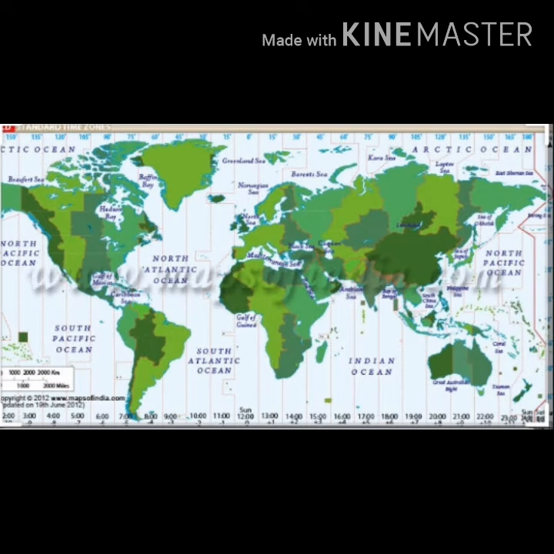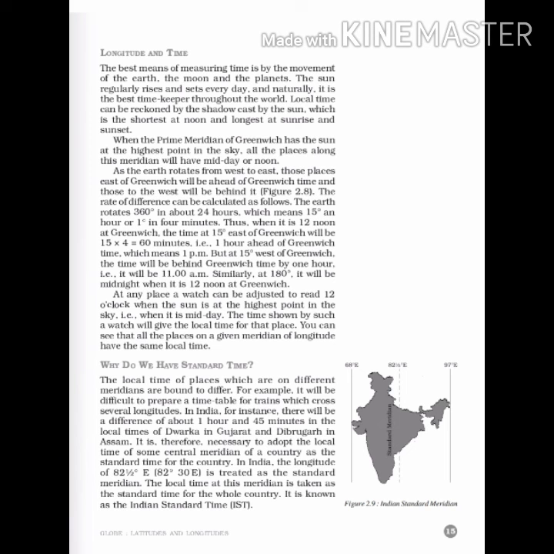Just see this figure. This figure shows the time zones of the world. Now just see, as you are moving towards east, the time is increasing. Can you see this? After 12 it's plus 1, plus 2, plus 3, right? And as you move towards the west, the time is decreasing. After 12 it is 11, then 10, then 9. So whenever you go towards east, the time increases, and whenever you go towards west from Greenwich, the time or hours decrease. So this is how the exact time of any place could be easily calculated.